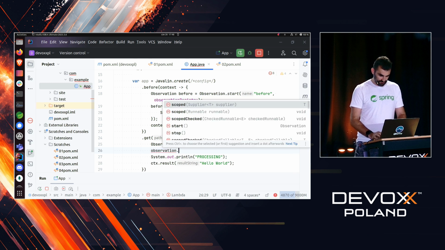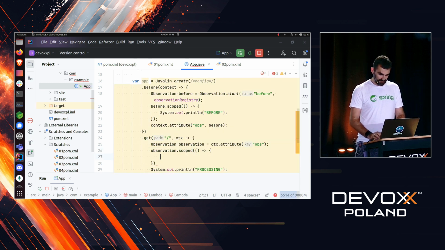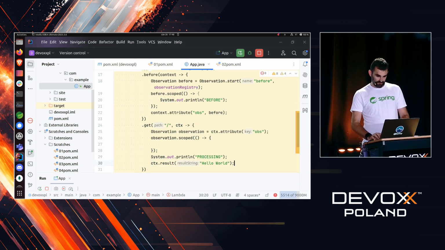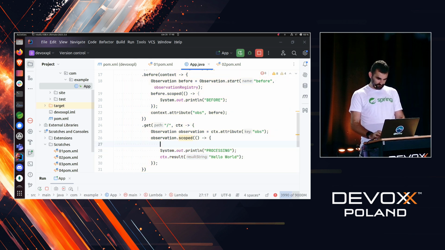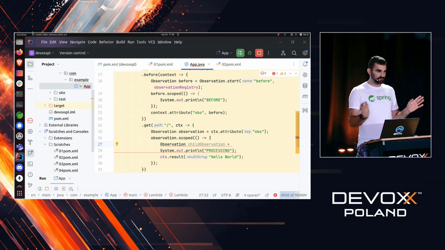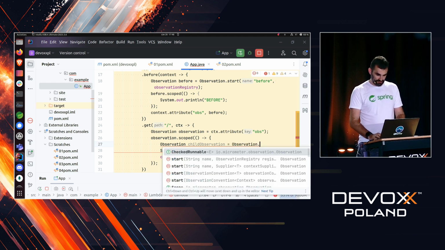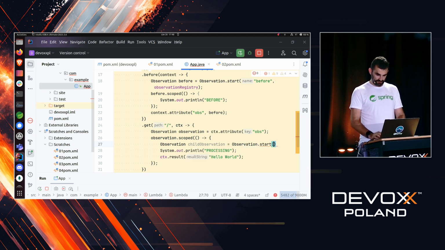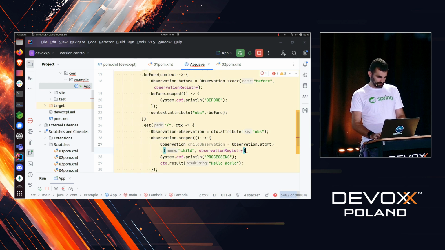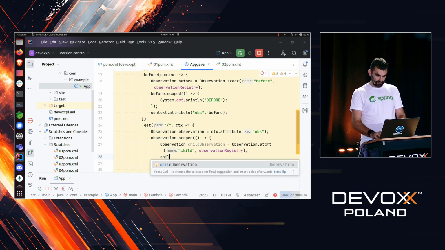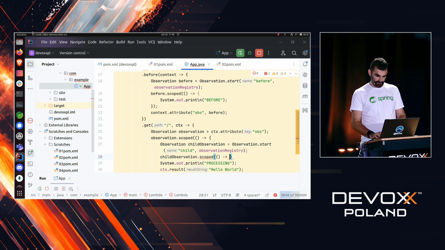Why not? So first of all, let's put this in scope again. And within this scope, we can create the child observation. As you can see, I have not mentioned any tracings, metrics, nothing. We're just observing. It's abstract. Observation, start, let's call it a child. And let's pass in the observation registry over here. And now the child observation will be scoped over here.